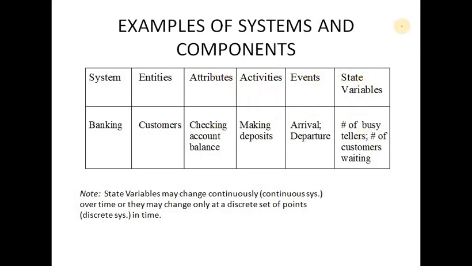So banking is just like a system, and customers are the entities. The attribute is the checking account balance from time to time. The activities are making deposits, withdrawing or depositing some money at the bank. Events are defined as the arrival or departure time of a particular customer, and the state variable is the number of busy tellers or customers waiting. So this is the actual system.